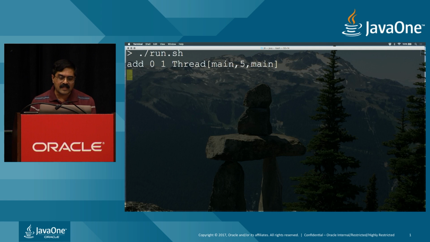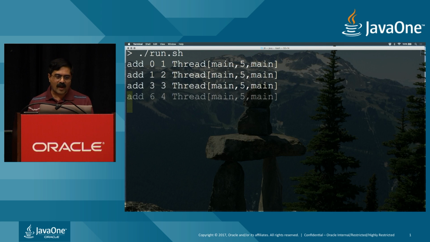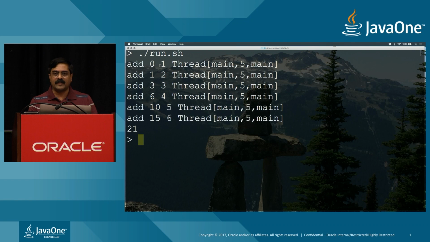So in this case, you can see that the add is being called in the main thread. The value 0 plus 1, and the result of that is 1, which comes down here, 1 plus 2. The result of that is 3, which comes down here, 3 plus 3, and the result of that is 6. And then you can see that it goes through sequentially. But the question is, does it make sense to do this in parallel?